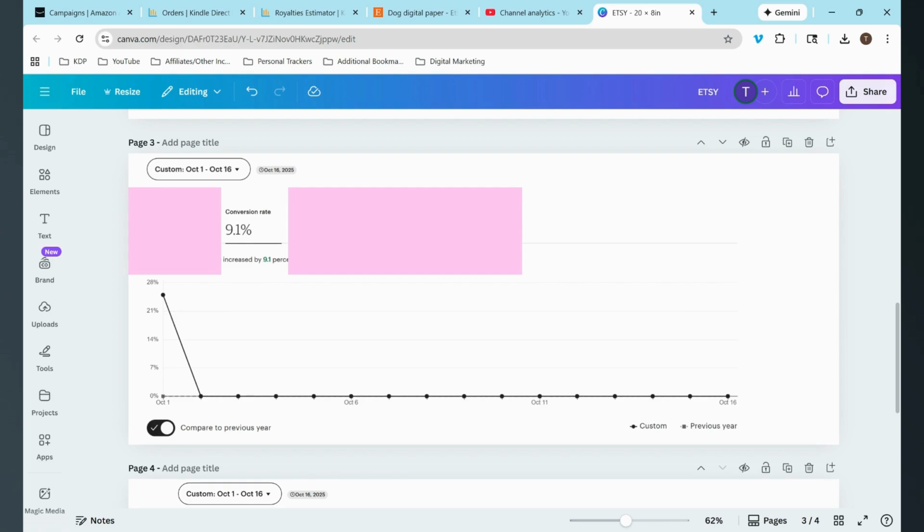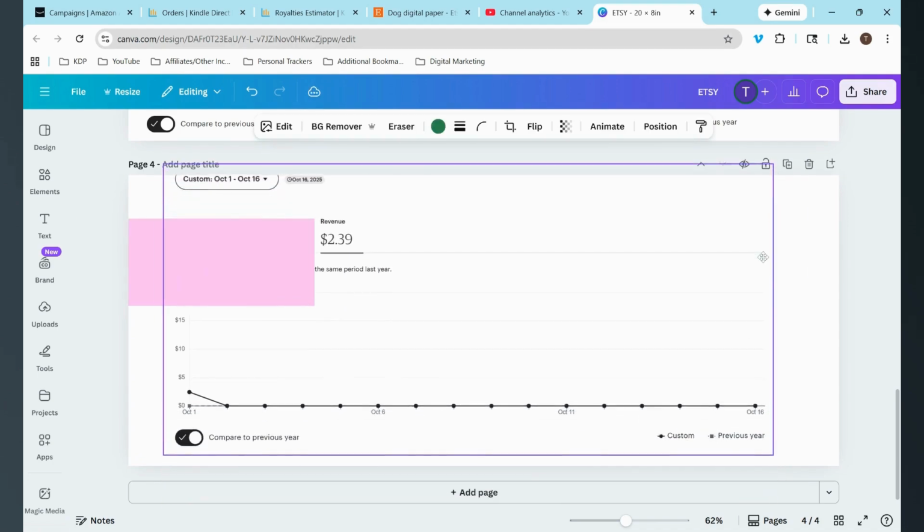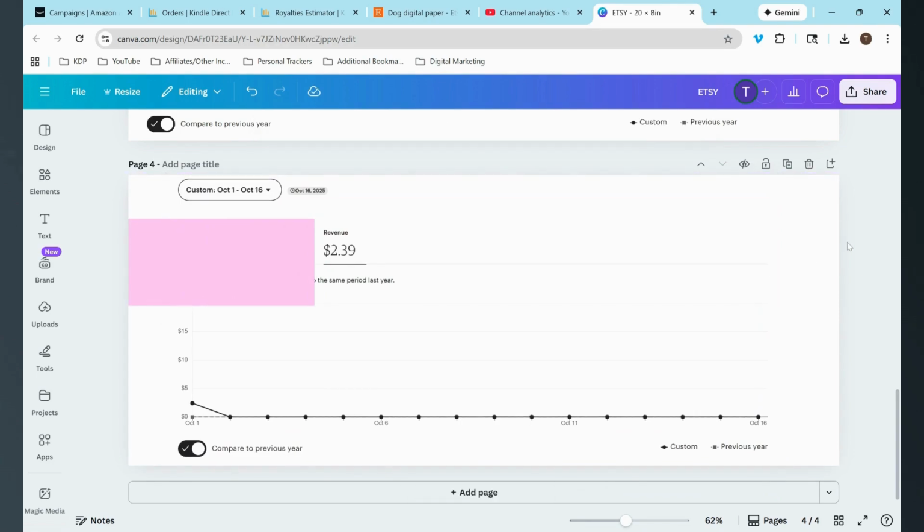So then conversion rate, 9.1%, which increased by 9.1% since 2024. Revenue, $2.39, which increased by $2.39. And that isn't actually what I get in my paycheck. I don't know about paycheck, but that's not actually what I get deposited into my bank account. I think there might be some extra fees and things like that. So I probably get between $1 to $2 or $1.50 to $2.50 usually. I'll just say $1 to $2.50 on average.